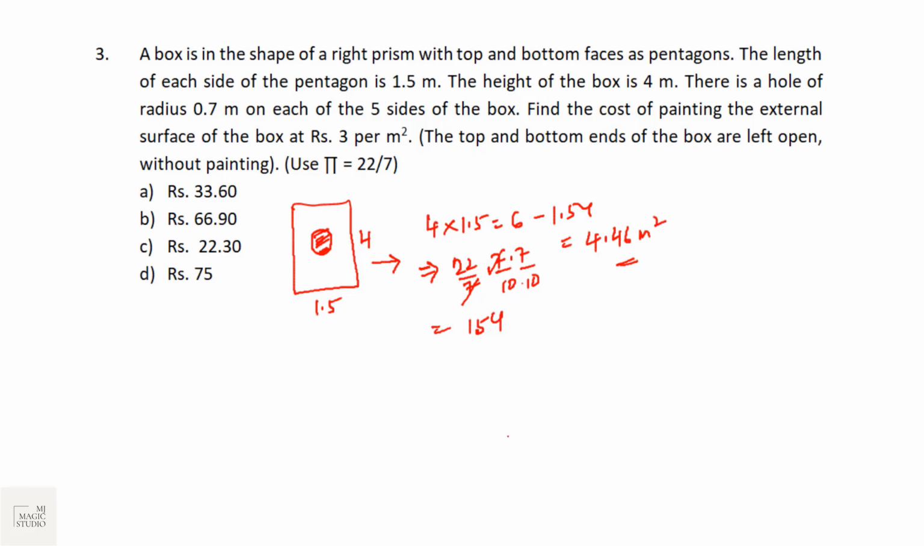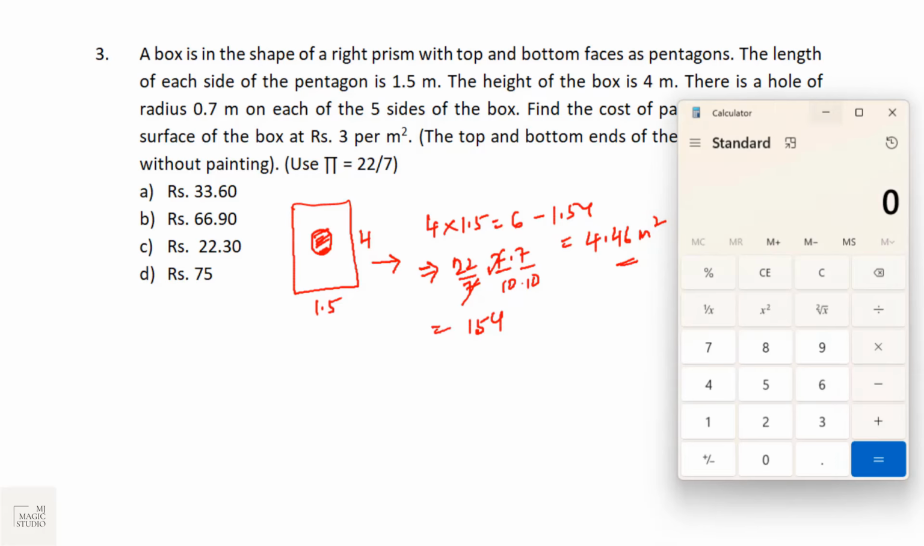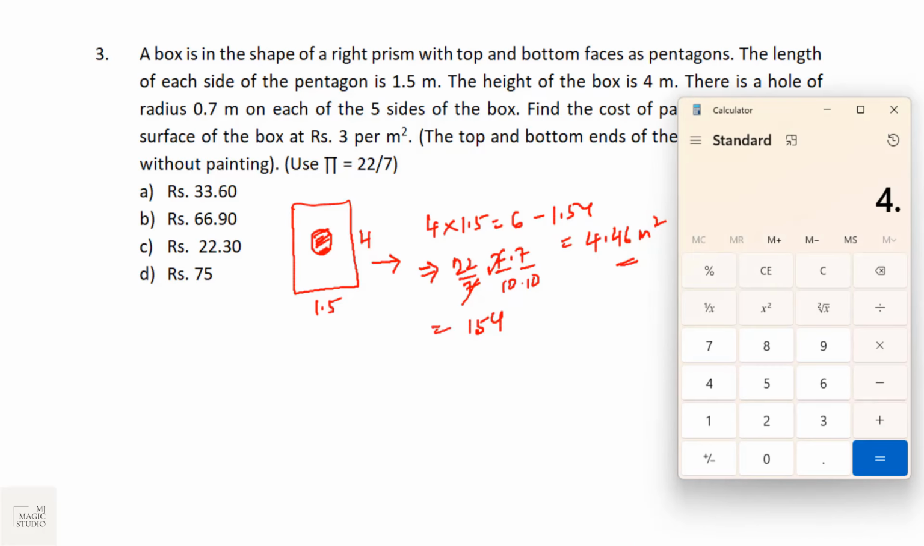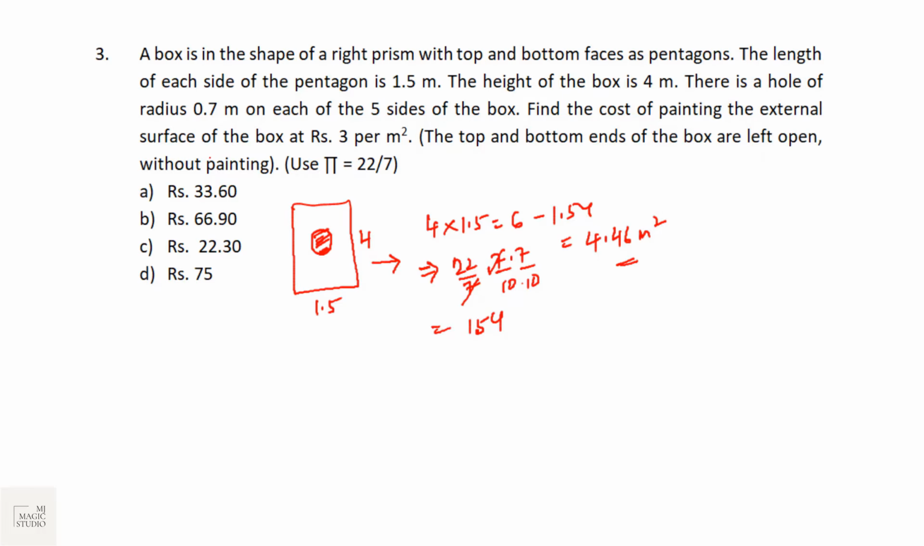This is area per face. And now we have got 5 faces, so 4.46 into 5. This is the total surface area, 22.3, and it's been painted at the rate of rupees 3 per meter square. So into 3 will give us 66.9. So the cost of painting the external faces of this is 66.9. That is in option B.